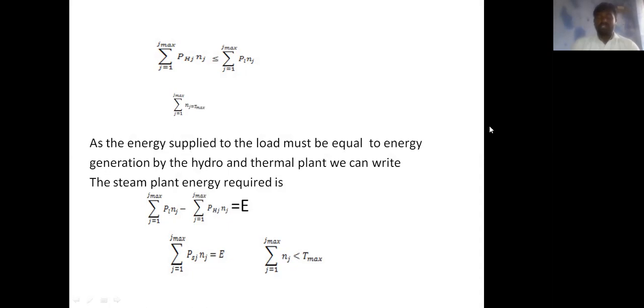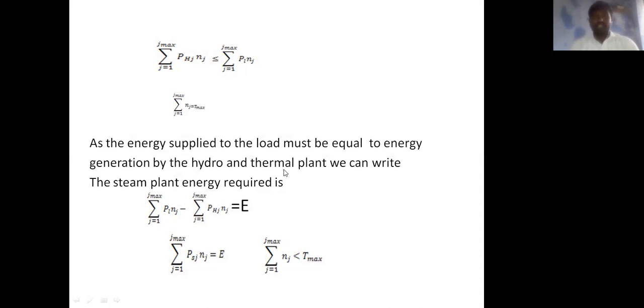Similarly, you know that PH plus PS is equal to total power generation, equal to total load. Similarly, total power energy equals total load energy.